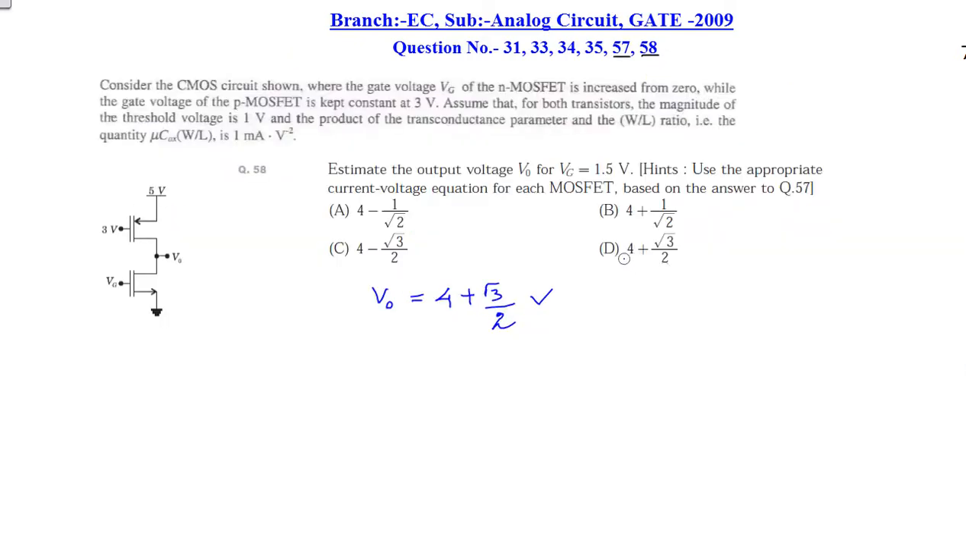Among the options, option D has the value of 4 plus root 3 by 2 volt. Hence D is the correct answer.